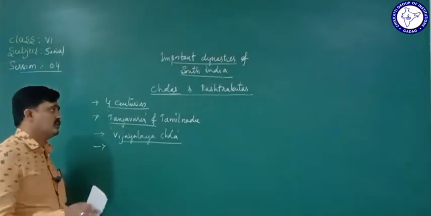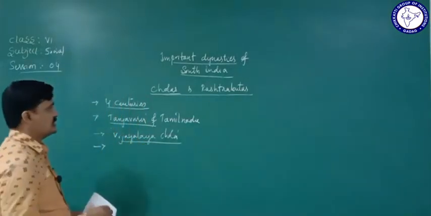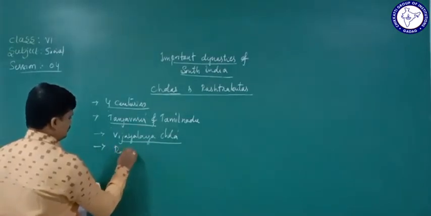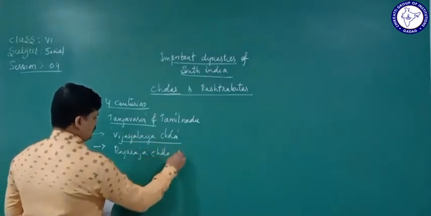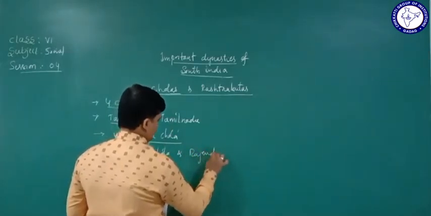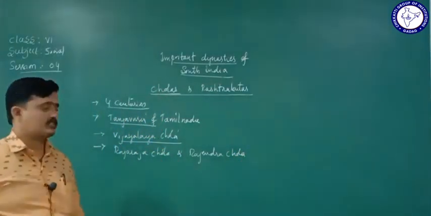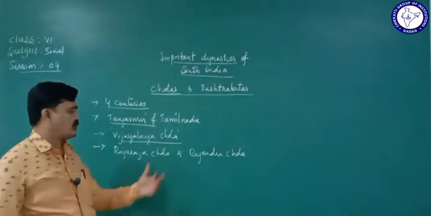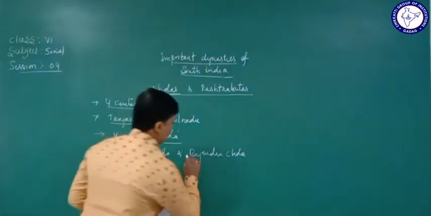Many rulers ruled in this dynasty. Among them, we are going to see the 2 important rulers: Rajaraja Chola, and afterwards one more famous king, Rajendra Chola. So let's see about Rajendra Chola.